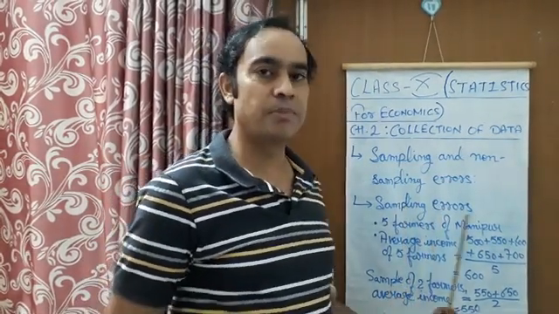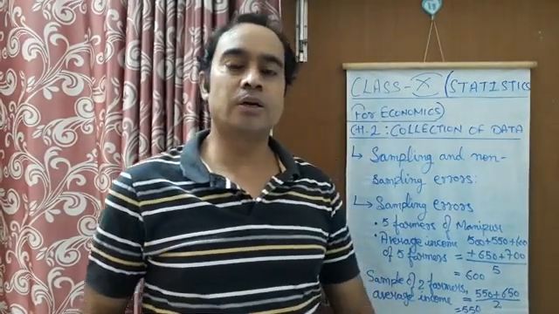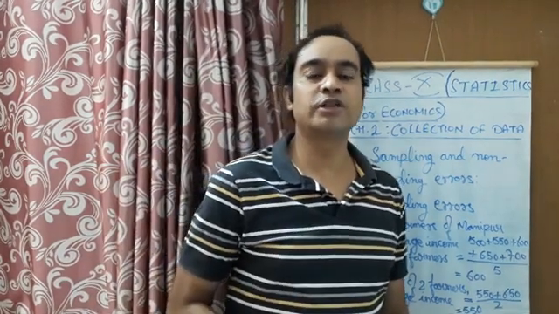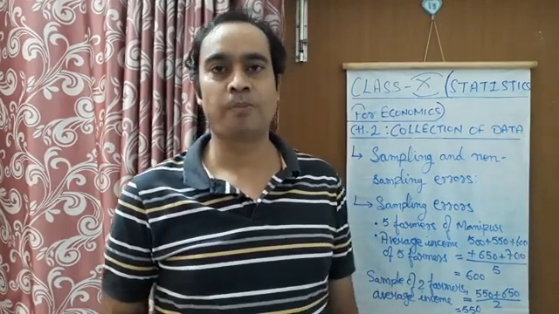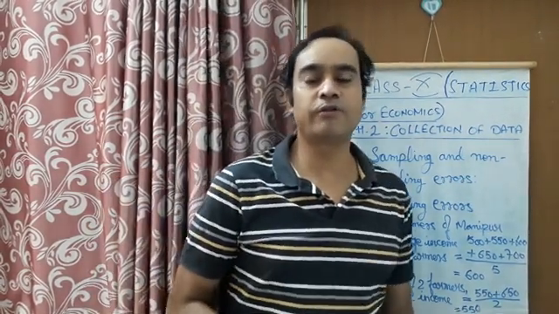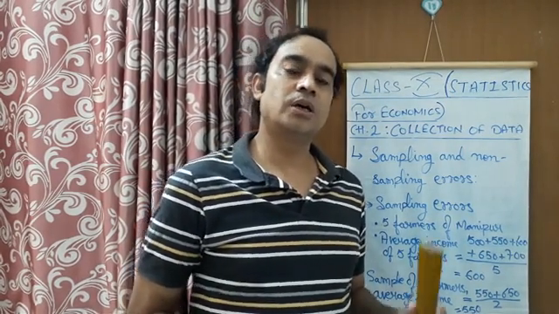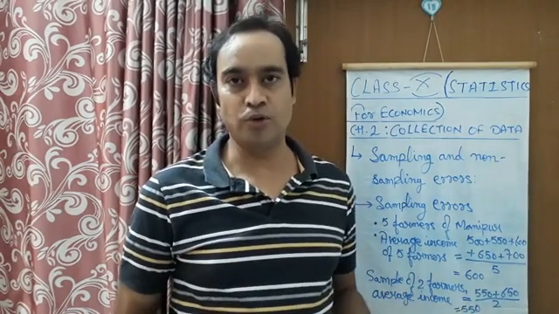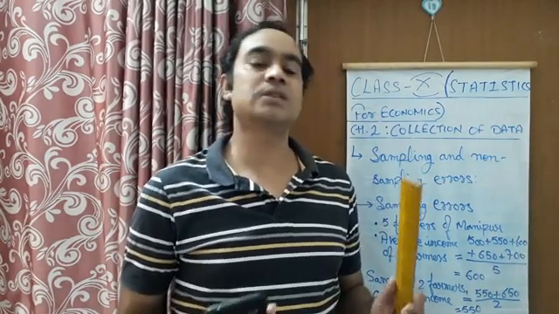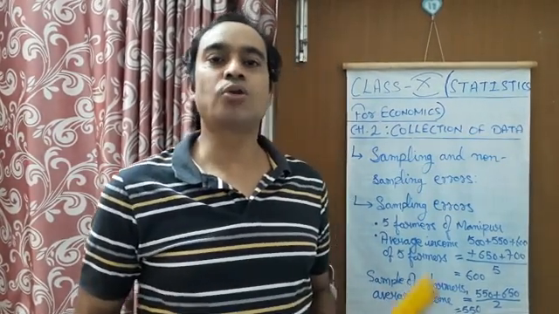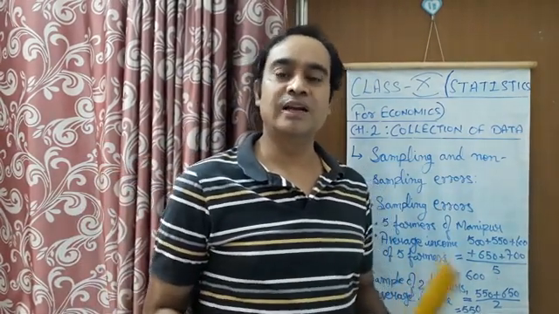Whenever we are going to take an average value, because in the sampling method we always take the average value, the value which is estimated is actually not equal to the actual value. So the difference between the actual value and the estimated value is called the error in the sampling method.